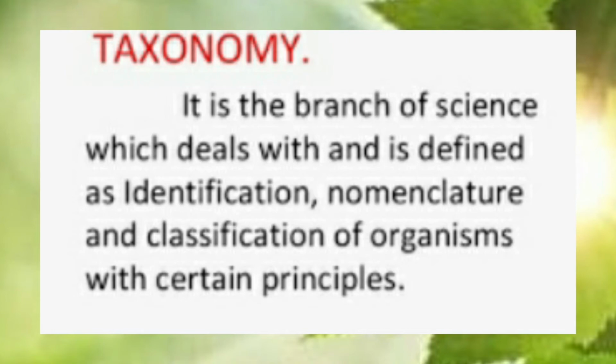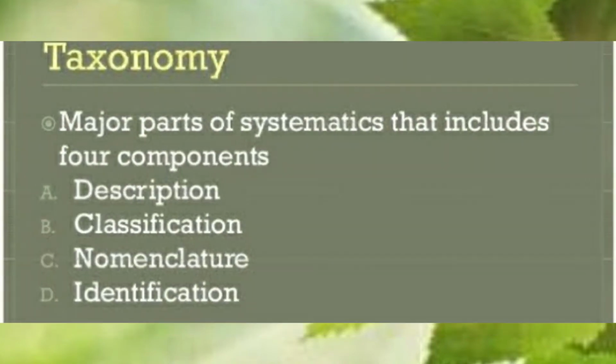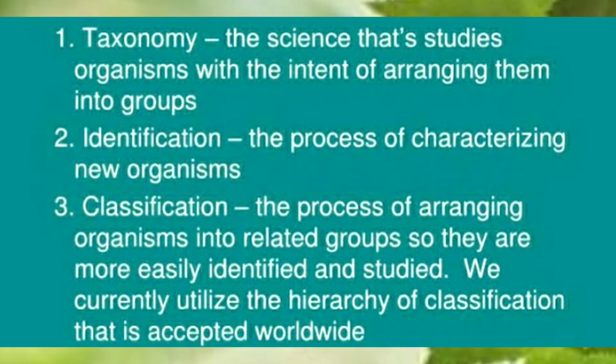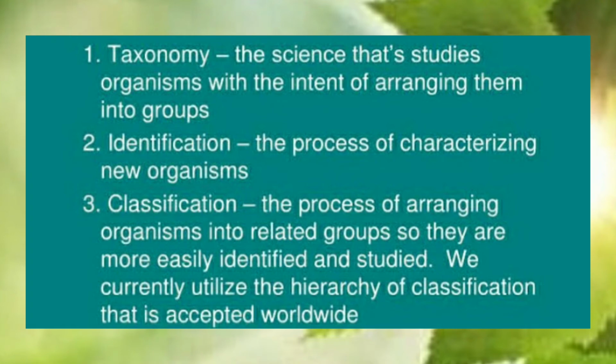Or you can define taxonomy as a branch of biology which deals with the major parts of systematics that includes description, classification, nomenclature and identification. Taxonomy is the science that studies organisms with the intent of arranging them into groups, children.